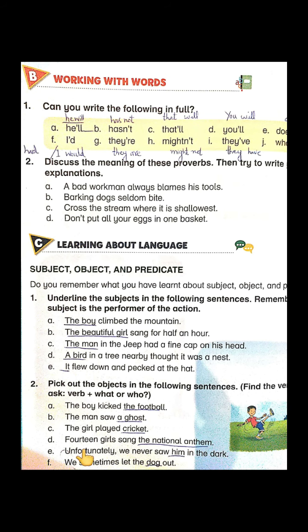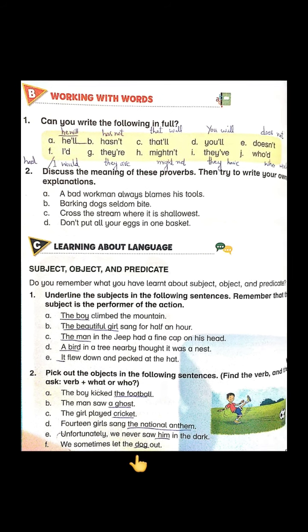Do underline it. Next is, unfortunately, we never saw him in the dark. So, what is the action here? Action is saw. And on what or whom is the action being done? Whom have we never seen? Him. In this sentence, the action is talking about him. Okay?